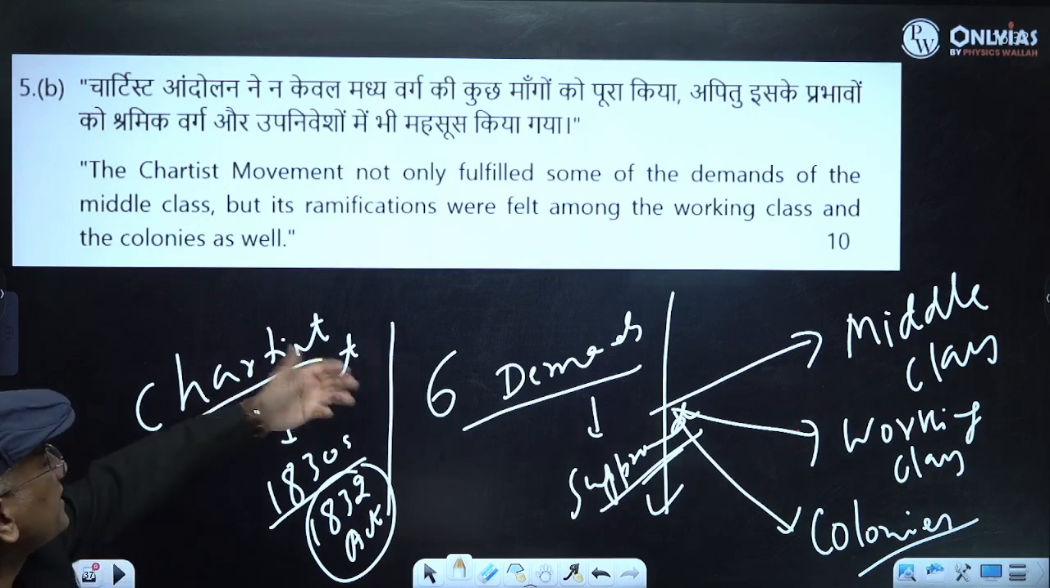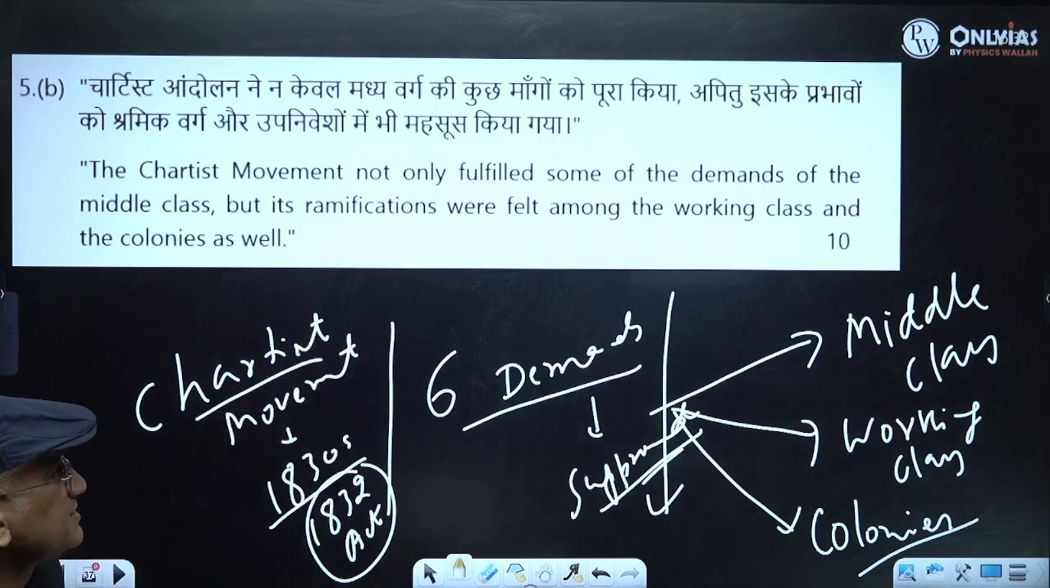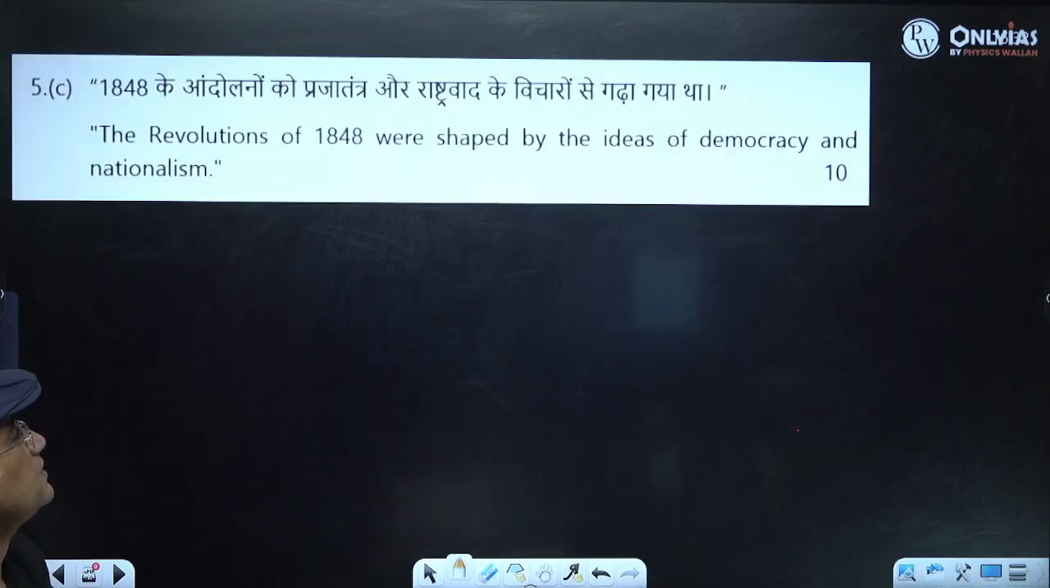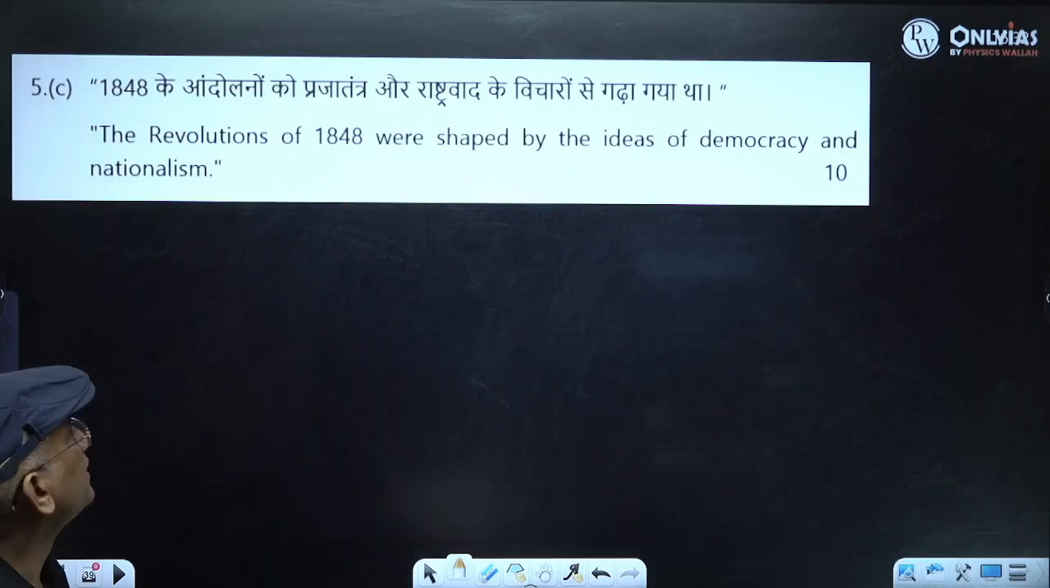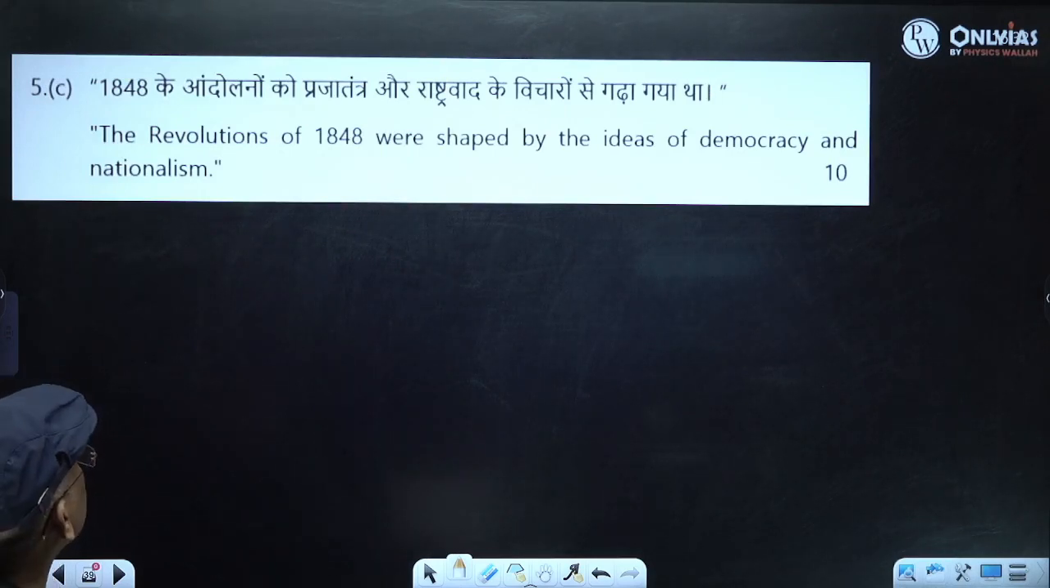What was the ramification for the middle class? Awareness. There was a rise of socialism among the working class, trade union movement, labor reforms. So you have to talk about all these things. Then you will see the revolution of 1848, shaped by the ideas of democracy and nationalism.